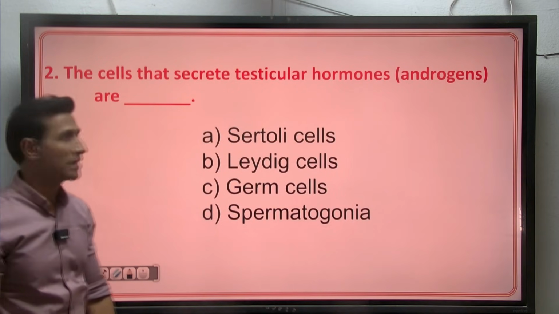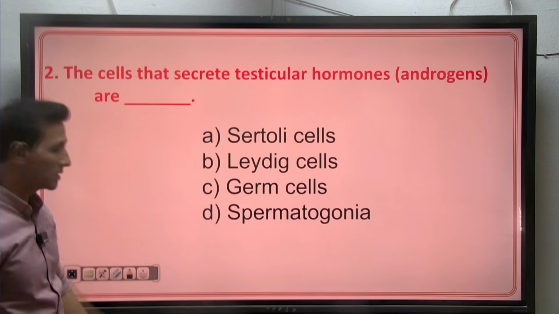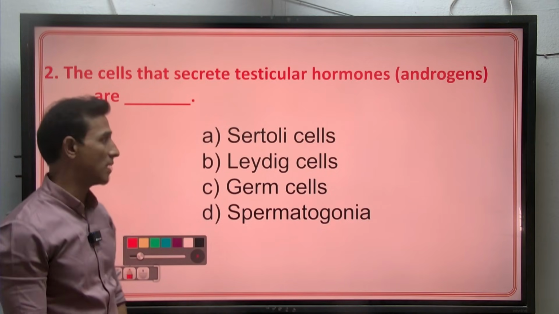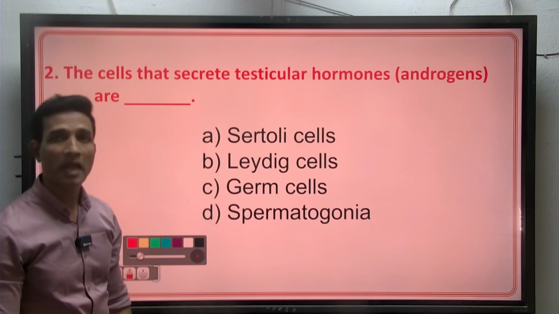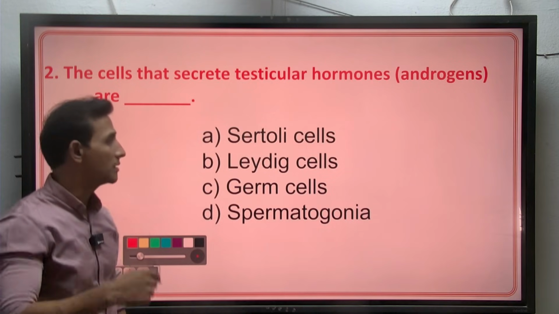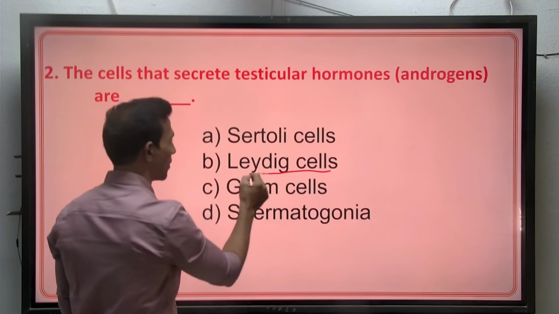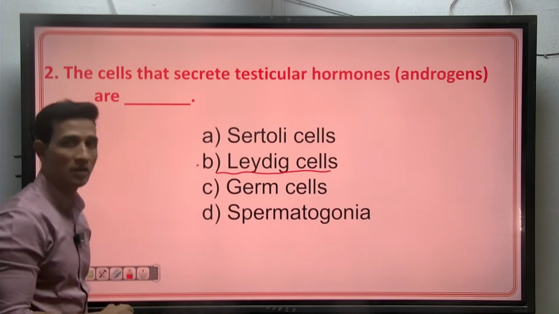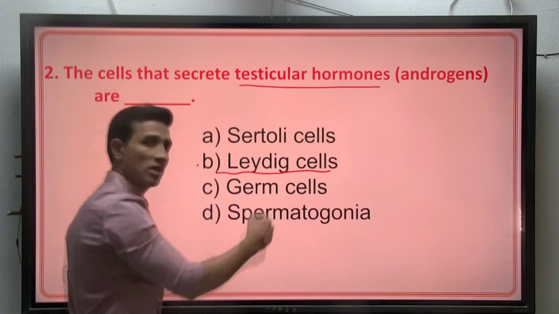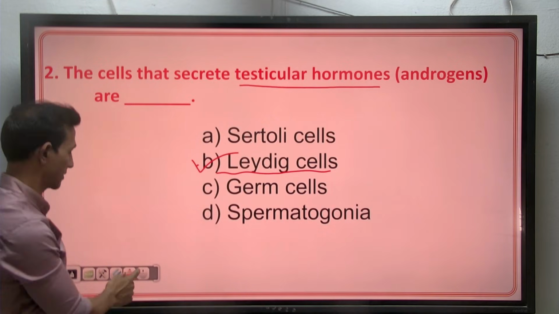So let's go to the second question. The cells that secrete testicular hormones, androgens, are. Now we know seminiferous tubules are lined by Sertoli cells and male germinal cells. In between these Sertoli cells and male germinal cells, you can find Leydig cells or interstitial cells, which are meant for secreting testicular hormones, commonly called androgens. So the correct option is Leydig cells.